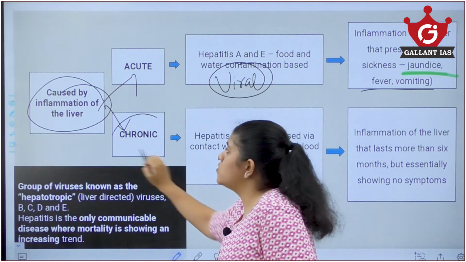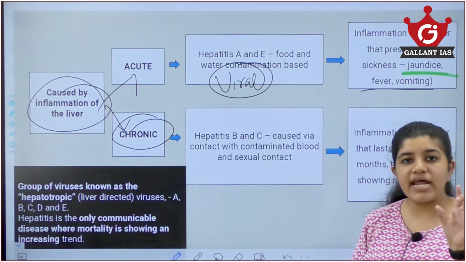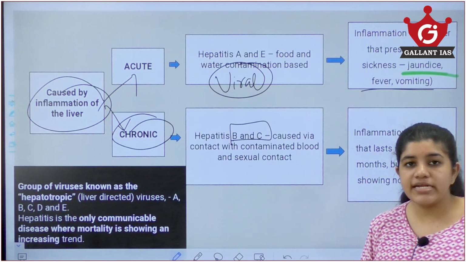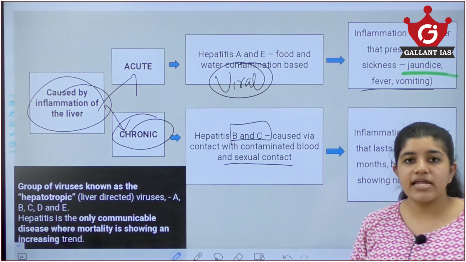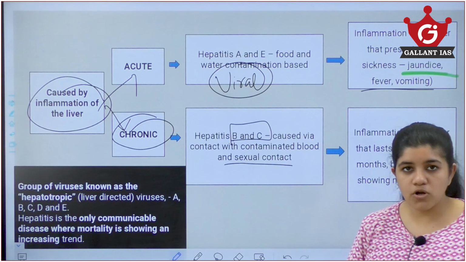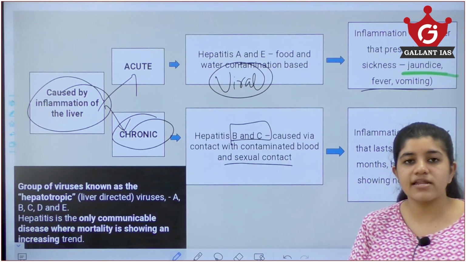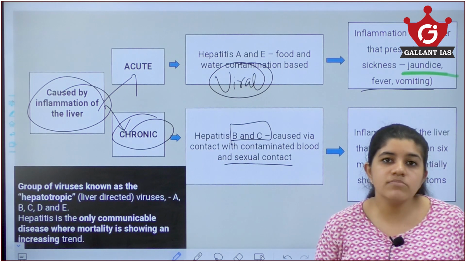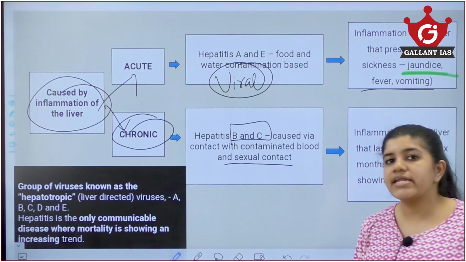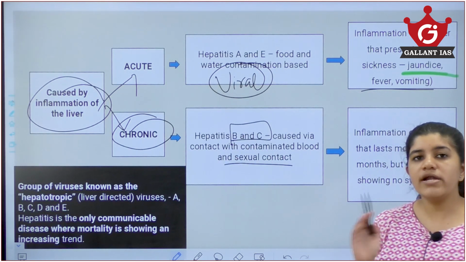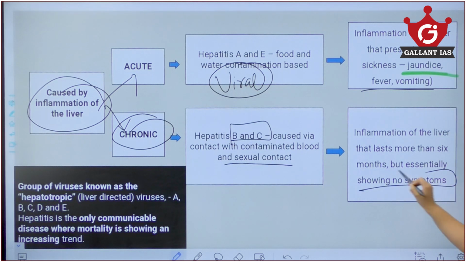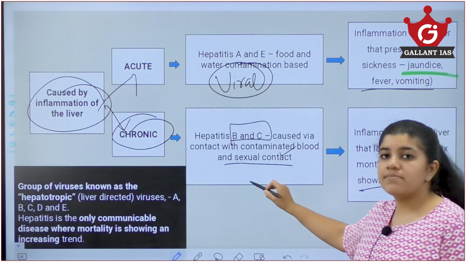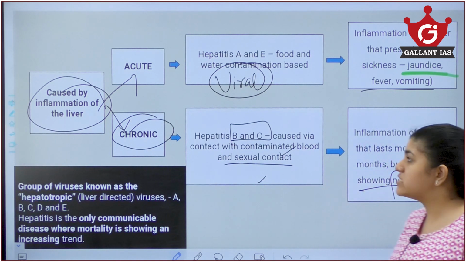The other category, as I told you, is chronic. Chronic is hepatitis B and C. It is caused via contaminated blood and sexual contact. It can lead to liver failure, liver cancer and many such things, and that is what makes it chronic. For 1 to 6 months, we may not even see any symptoms. So these come under the category of chronic. It is transmitted via contaminated blood, sexual contacts, and leads to liver damage, liver cancer and so on.